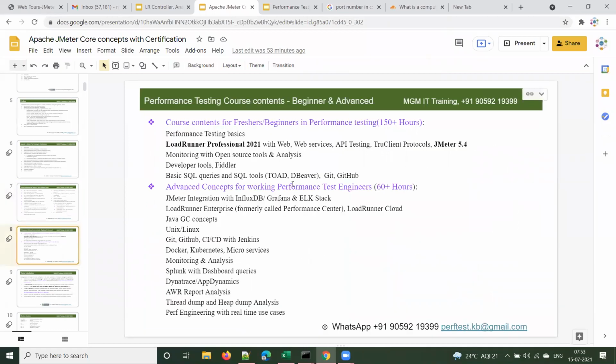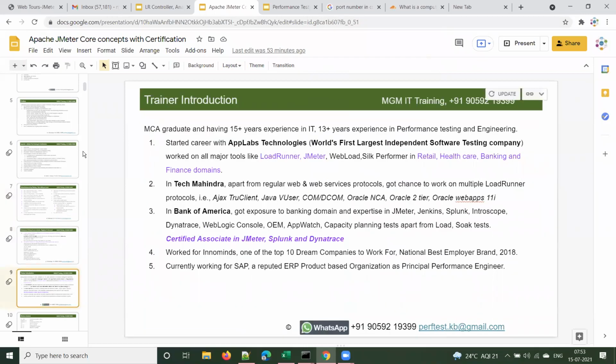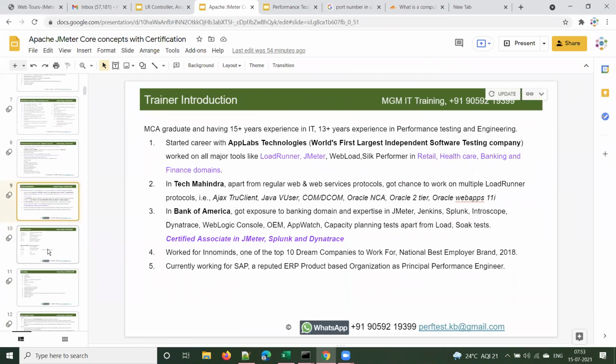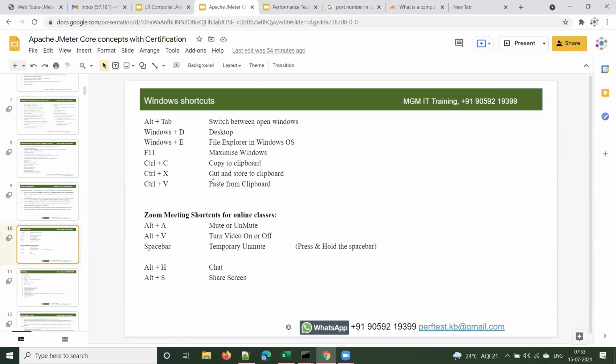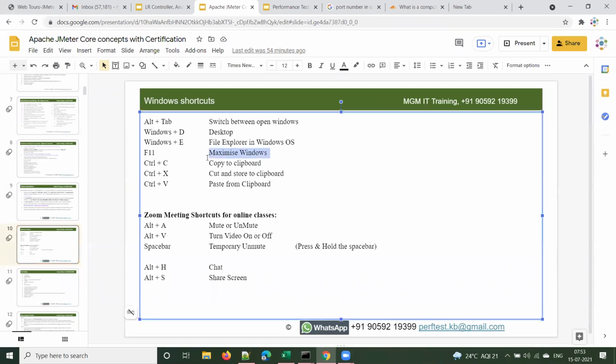Okay, now let's go to JMeter. We'll quickly go to JMeter. Before starting JMeter, I already covered the Windows shortcuts for you. Everyone should be familiar with shortcuts like Alt Tab, Windows D for desktop, Windows E for Explorer, and F11 to maximize windows. I'll share this PPT. Try these shortcuts and avoid using the mouse as far as possible. These are Zoom meeting shortcuts.